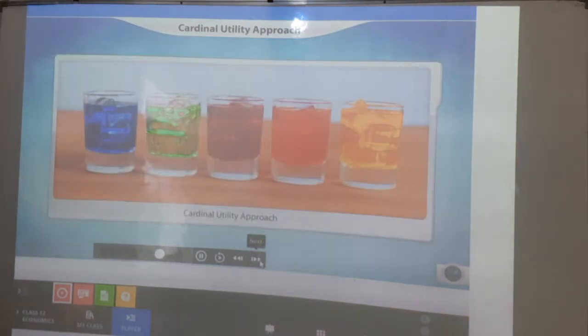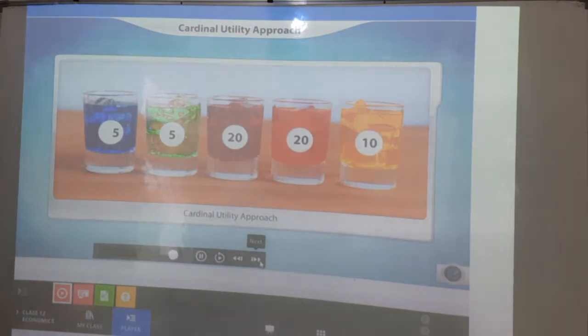So I want to start a shop that serves cold drinks on hot summer days. I prepared 5 samples and checked how many people picked each sample. I get values like this: 5, 5, 20, 30, 10. Then we can say that the syrup in glass 4 will get sold 6 times as much as the syrup in the first and second glass. This is the cardinal approach, or utility approach, towards the study of demand.